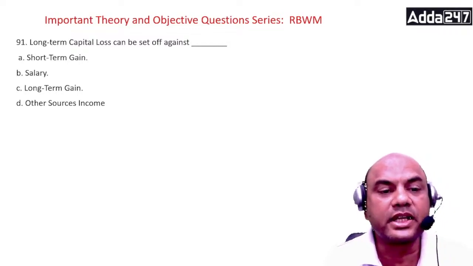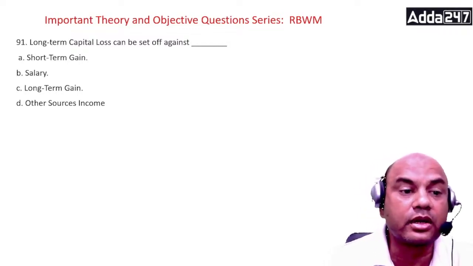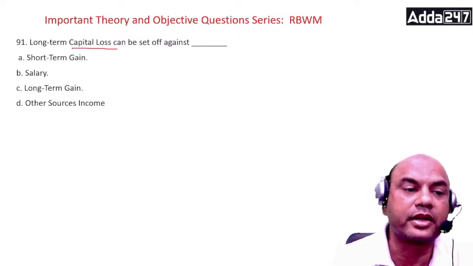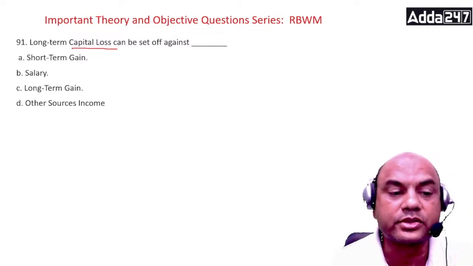Long-term capital gains can be offset against... So long-term capital loss, sorry, not gains. Long-term capital loss can be offset against short-term capital gain, salary, long-term capital gain, other sources. So it can be offset against what?